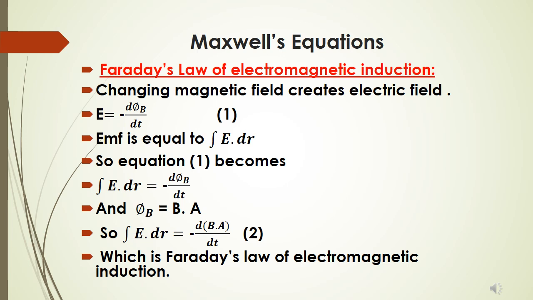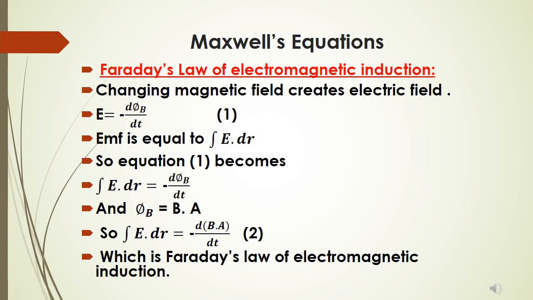Now, the third equation is Faraday's law of electromagnetic induction. We have studied E equals minus d phi B upon dt, meaning the rate of change of magnetic flux is equal to the induced EMF.